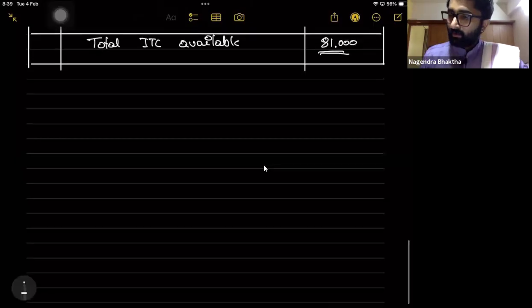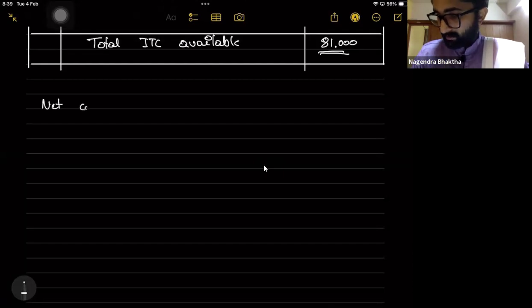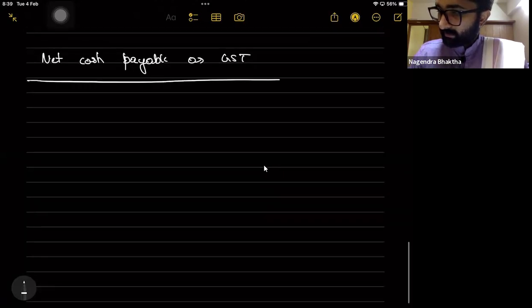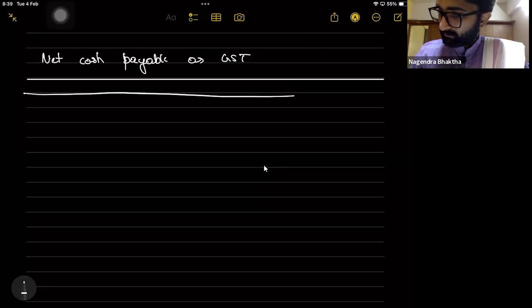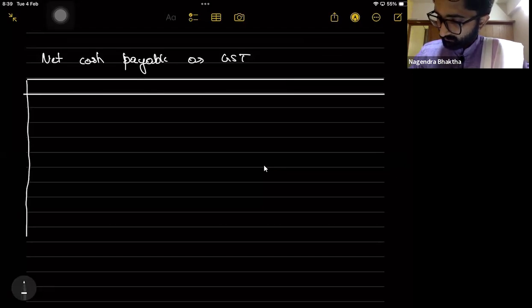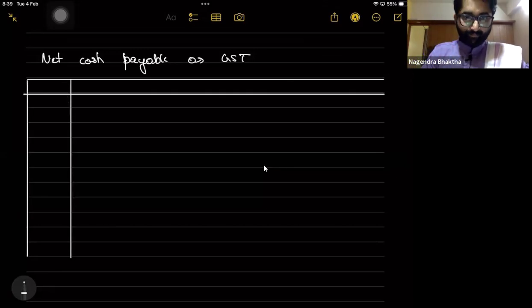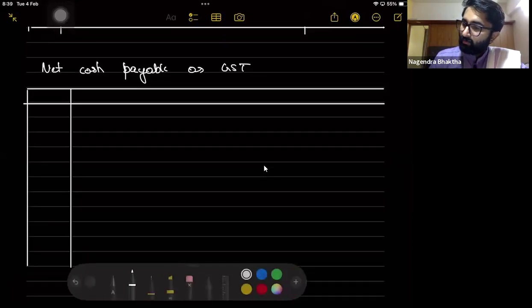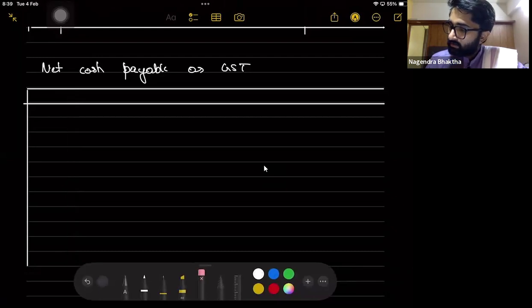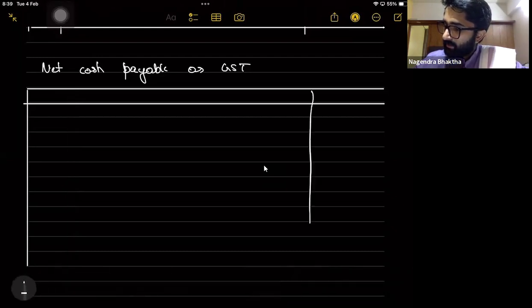And lastly, let's calculate the net cash payable as GST. It is a very simple calculation. Now, I don't have to put the serial number, it is not required. Instead, I directly write the particulars and IGST.